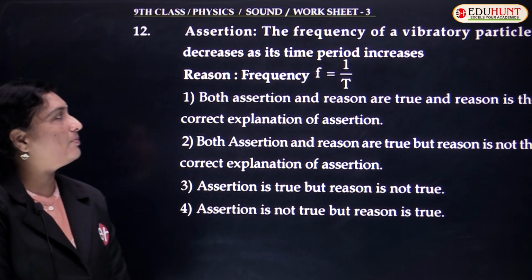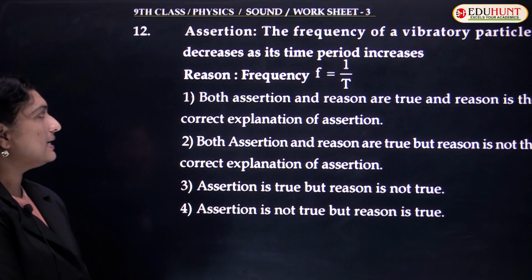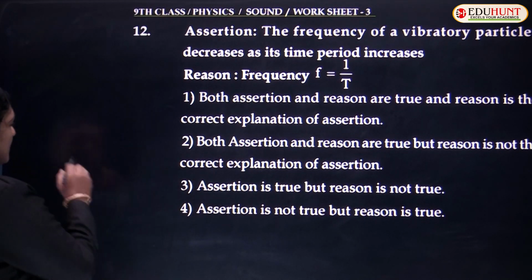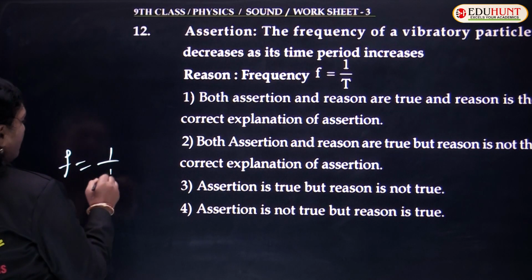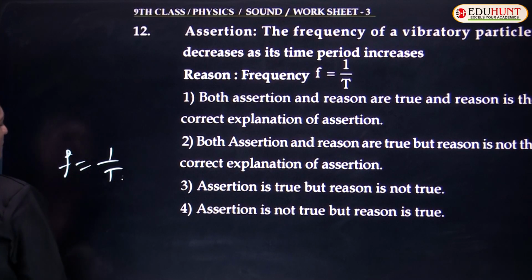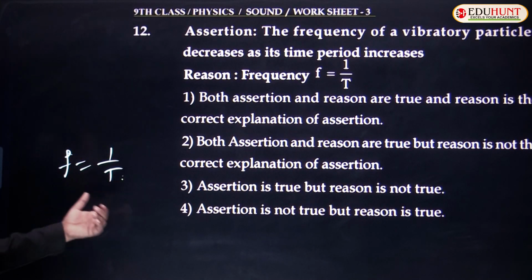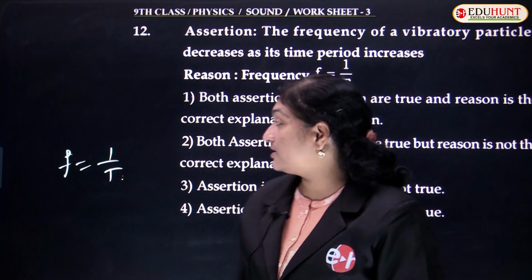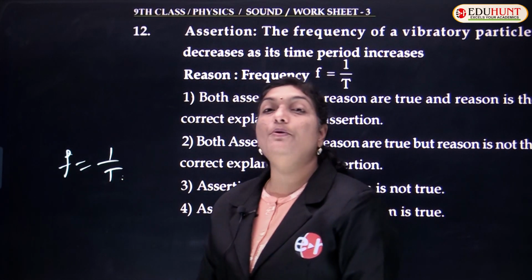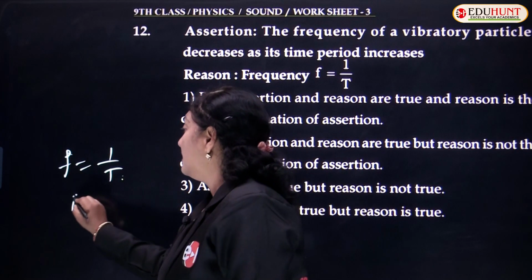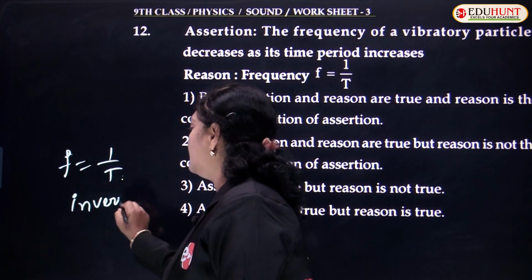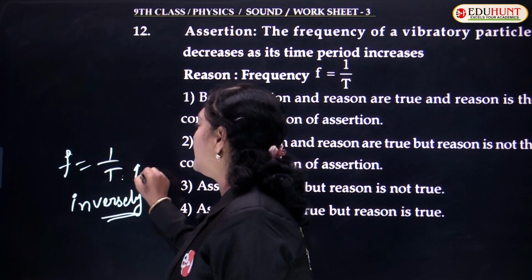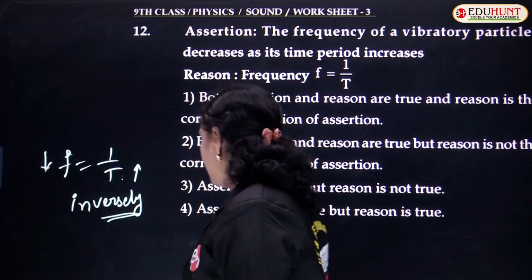Let us now move to the last question, children. It is an assertion-reason type problem. The frequency of a vibrating particle decreases as time period increases. Yes, because of the reason: f is equal to 1 by t. How are f and t related to each other? They are inversely proportional to each other. What does inversely proportional mean? When the time period increases, the value of frequency decreases.